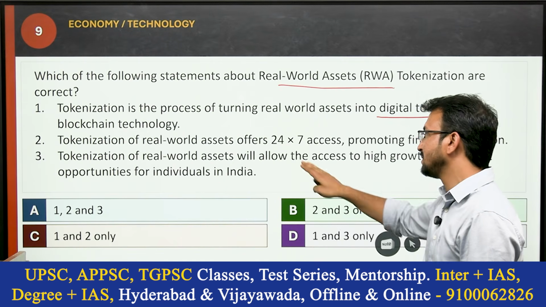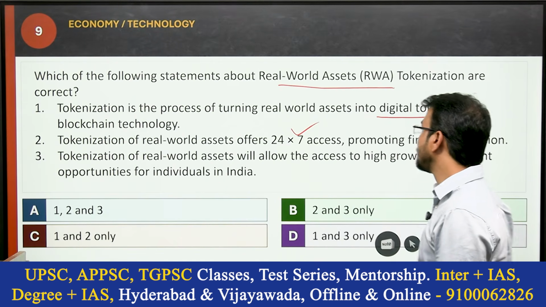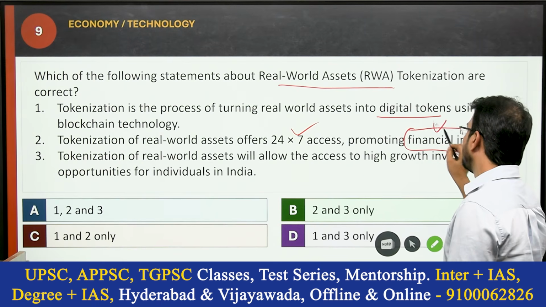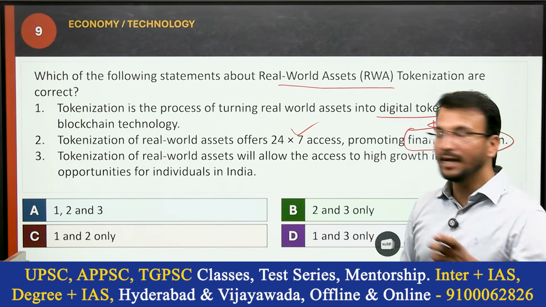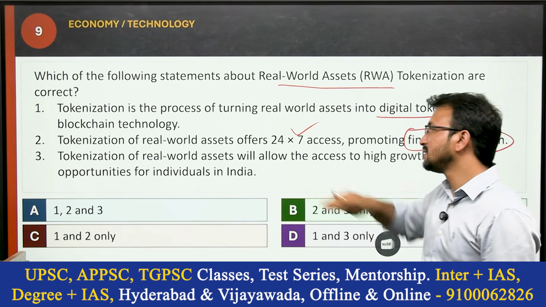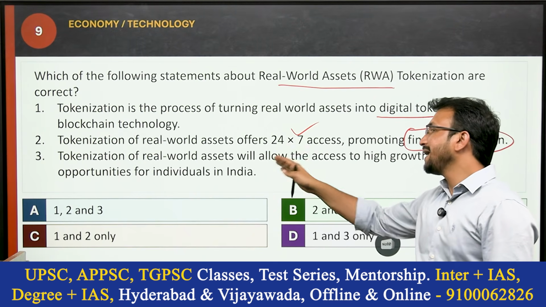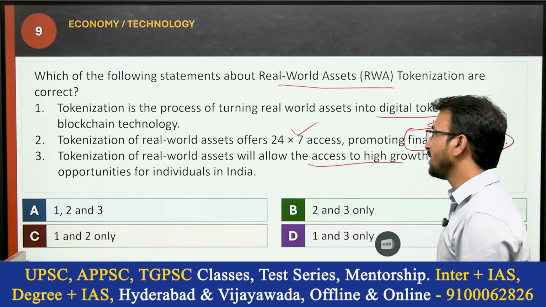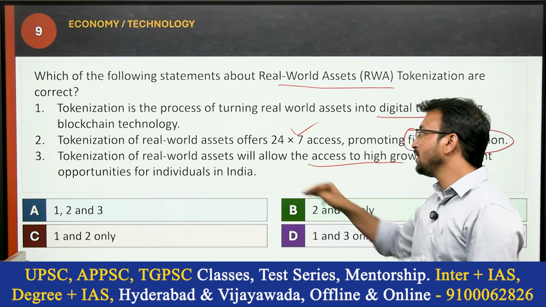Tokenization of real world assets offers 24/7 access, promoting financial inclusion. Yes, these are accessible 24/7, so automatically they will promote financial inclusion. Next, the third statement is tokenization of real world assets will allow access to high growth investment opportunities for individuals in India.